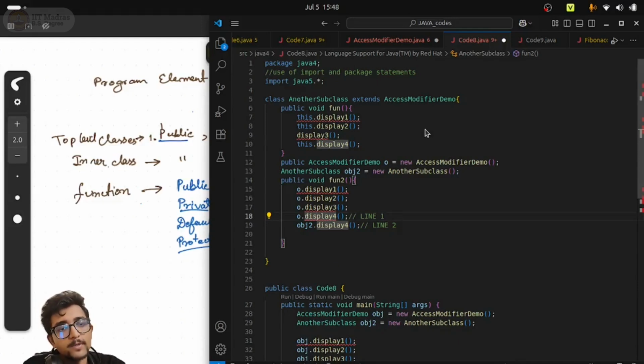By the way, let me just tell one thing briefly. What is this protected access modifier doing? It is restricting the use of a particular method outside a subclass of a particular class, right? So basically, I cannot call this display4 method inside the main method or somewhere else, right? So if I am not able to call this method, what is the meaning of having an access modifier and inheriting it? You see that this protected access modifier, by taking the help of inheritance, is restricting the usage of a particular protected method outside that class, but it is allowing you to use it inside the class.